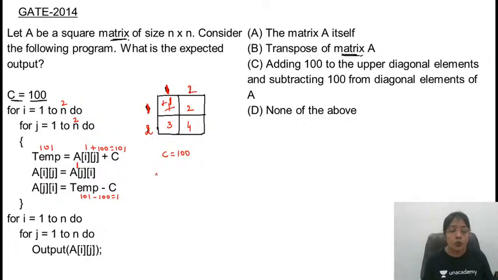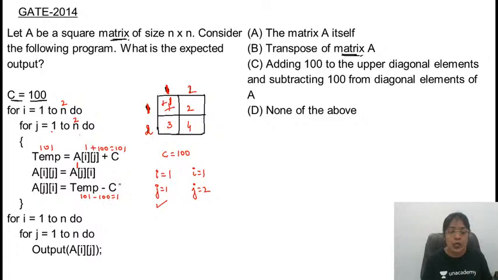Okay. So what we have done is for i equal to 1, j equal to 1, we have executed the code. Now for i equal to 1, this is the inner loop, increment the value of j. First row and second column. Temp के अंदर value क्या आएगी? Whatever is the value here, 2 plus 100, so basically if you observe here, this value is getting subtracted here.